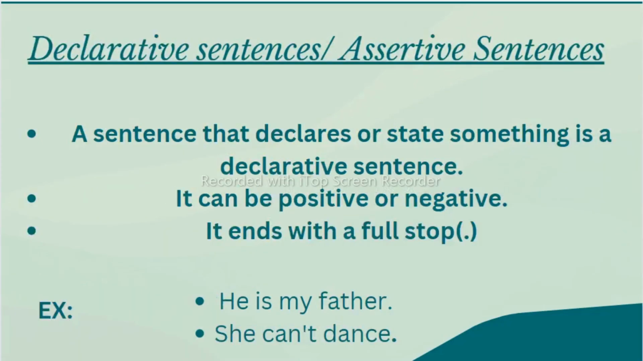Now let's see the first type of sentence, that is the declarative sentence. It is also called an assertive sentence. Now what is a declarative sentence? A sentence that declares or states something is called a declarative sentence. Declarative sentences are of two types, positive or negative, and they end with a full stop and start with a capital letter. As you can see here, he is my father, she can't dance. This one is a positive sentence and this one is a negative sentence. So in declarative and assertive sentences we have both types, positive and negative.